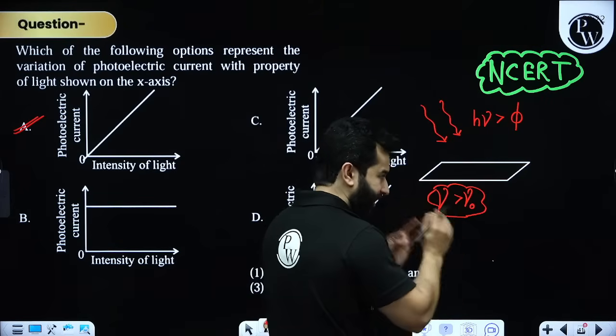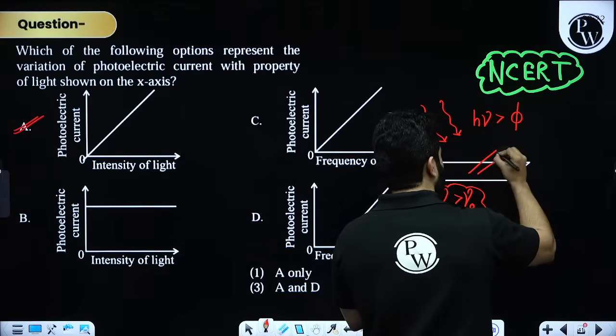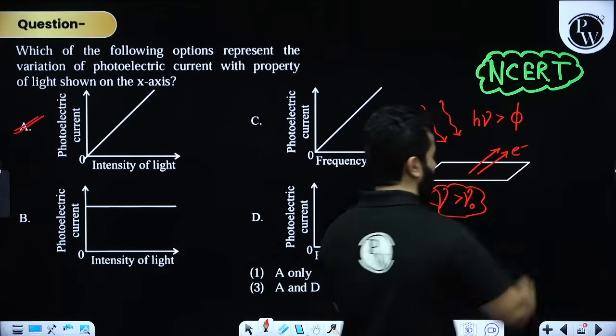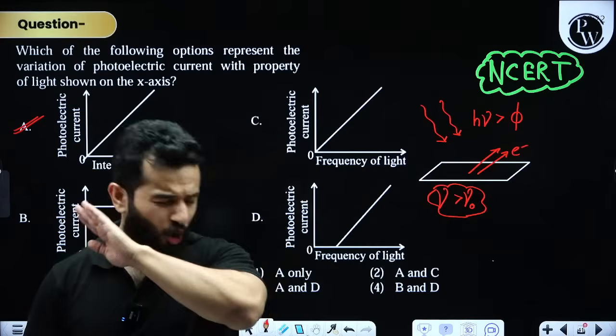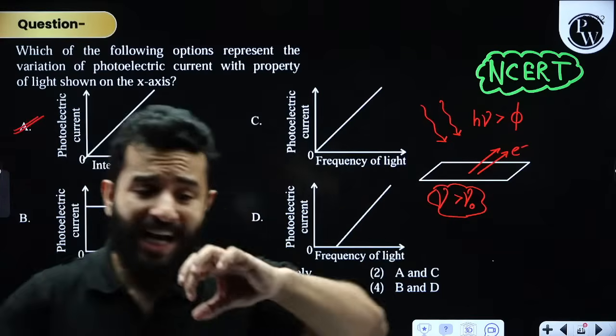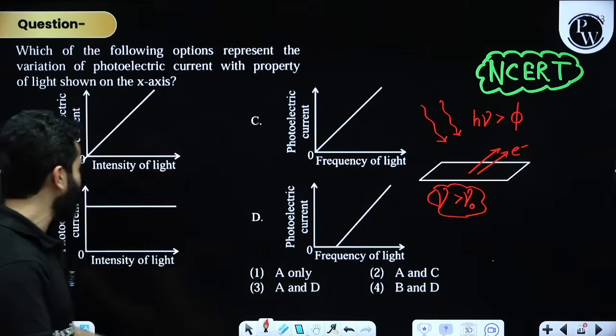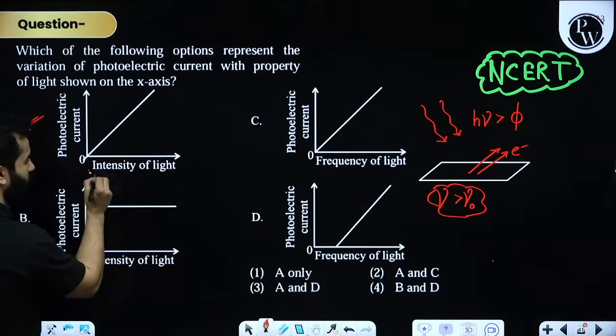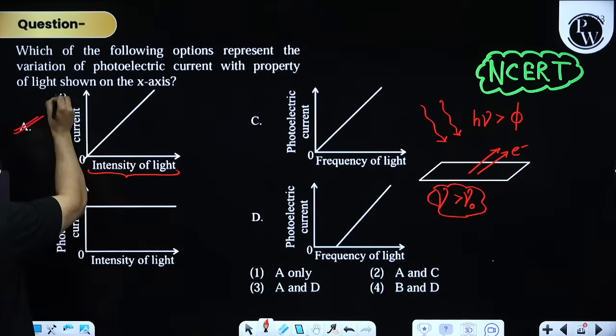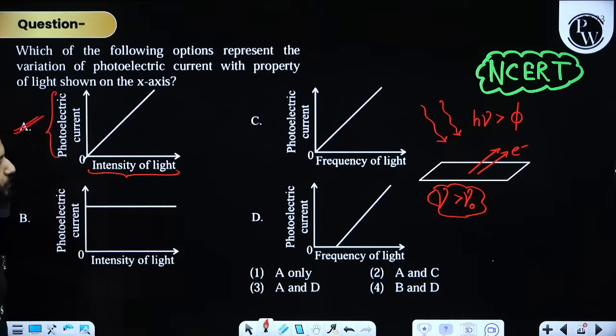Then electrons will come out, only then. It has got nothing to do with intensity, but how many electrons are coming out is dependent on intensity. So this is absolutely correct.